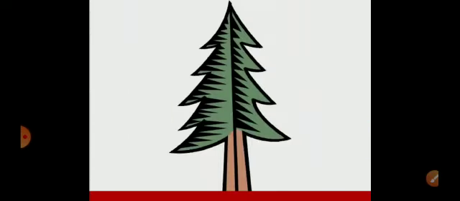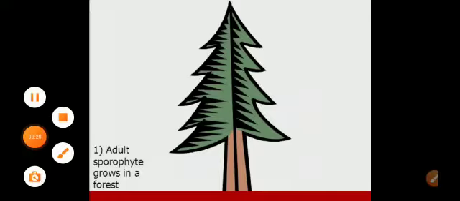So here, this is a diagrammatic or pictorial view of the gymnosperms. In case of bryophytes and pteridophytes, the male and the female gametophyte have an independent, free living existence. But in gymnosperms and angiosperms, the gametophyte do not have independent existence. And thus this is a sporophyte, and it will grow in the forest, mature and form the adult sporophyte. Hopefully you must have understood the concepts. Thank you.